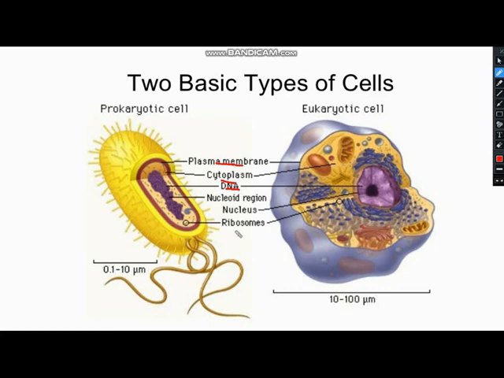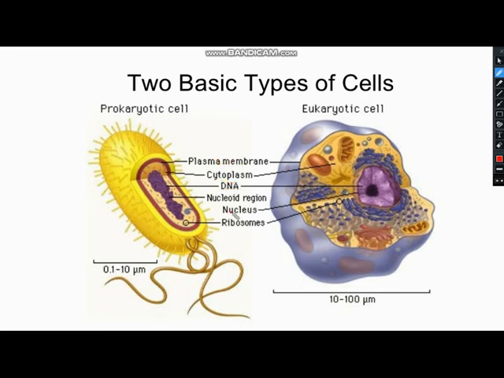So plasma membrane, cytoplasm, DNA and ribosomes. What are ribosomes? You know about this. Ribosomes are the organelles that help in protein synthesis. So you have to remember that these are the 4 things that are similar in prokaryotic cell and eukaryotic cell.